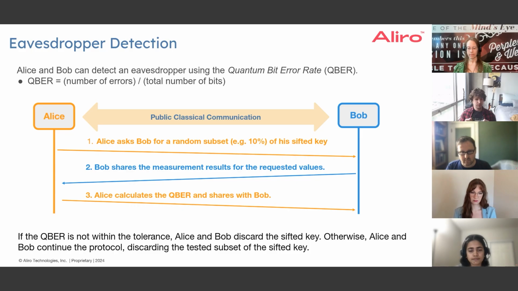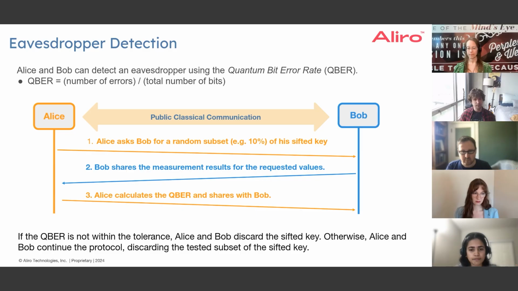So she'll select that subset of indices and ask Bob, what were your measurements over these specific bits in that sequence? Bob will then respond with the actual measurement outcomes that he collected, and then Alice can compare those measurements, which she selected for testing, with her own and obtain an estimate of the overall quantum bit error rate between the remainder of their secret key bits.